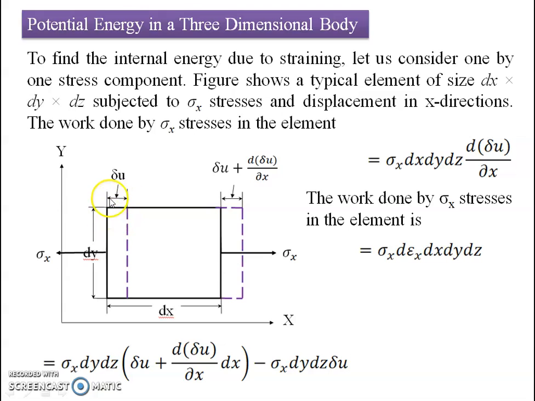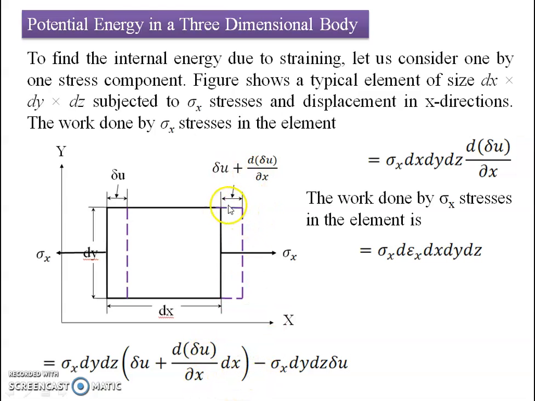Initially, along one edge it will be u, and on the other end it will be u plus dou u upon dou x, where the incremental part comes in. When I take the resultant of this, sigma x is the stress, the force will be sigma x into dy by the thickness dz, multiplied by u plus dou u upon dou x, the incremental part, into dx, minus u.